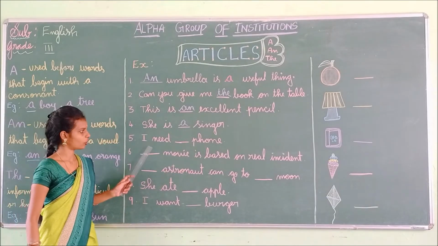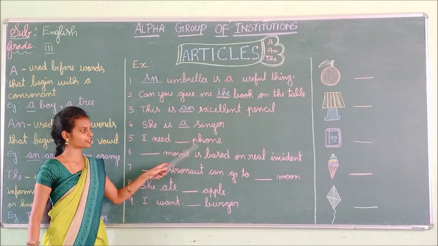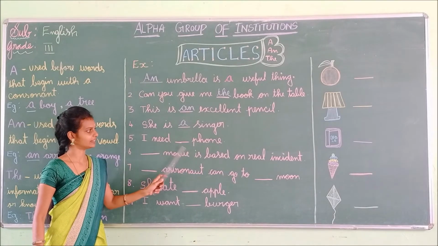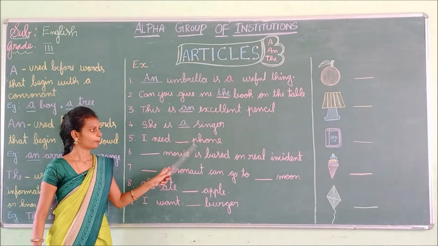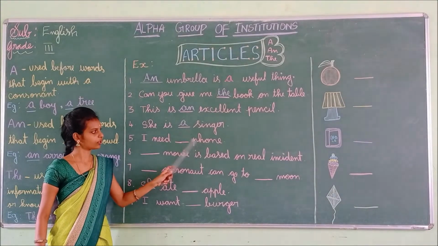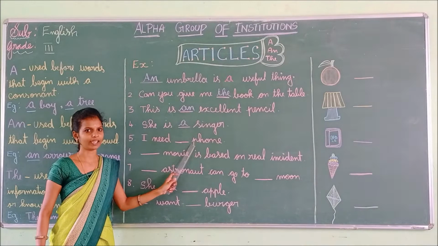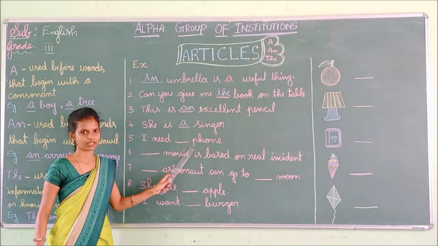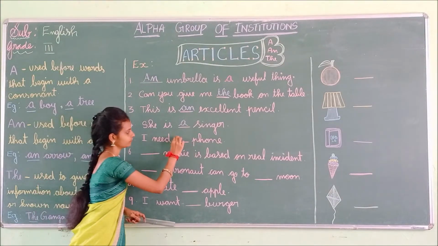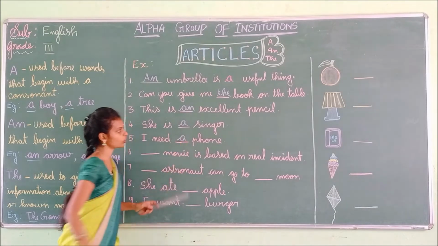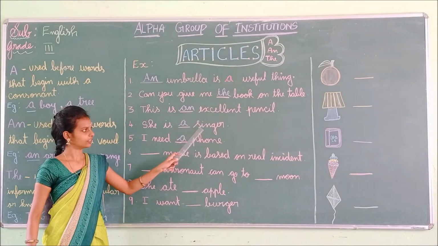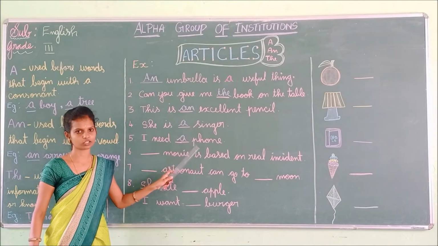Very good. So, I need dash phone. See the word phone, which begins with the consonant sound P. Okay. Again, what do we have to use? Yes, very good. So singer, phone. These two words begin with a consonant sound.